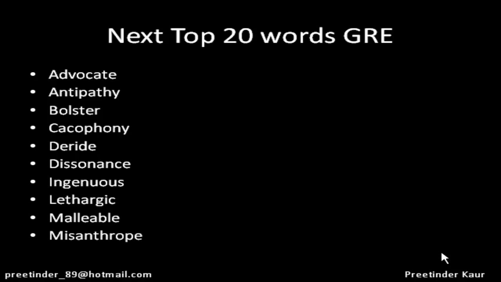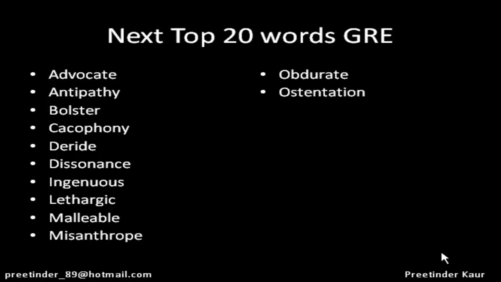The next word is misanthrope. Now mis is a root word for hatred, anthrope is a root word for people or humanity. So a person who dislikes or hates people is a misanthrope. The next word is obdurate, who is stubbornly resistant, does not obey anyone, very obstinate, very unrepentant, granitic and flint.